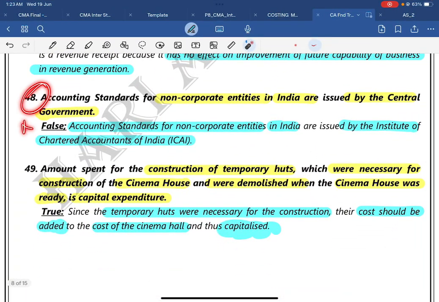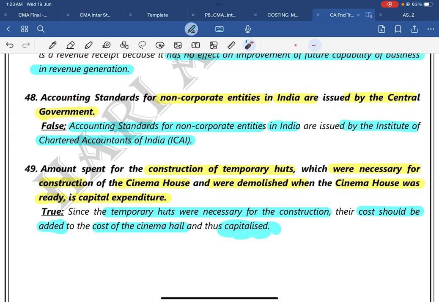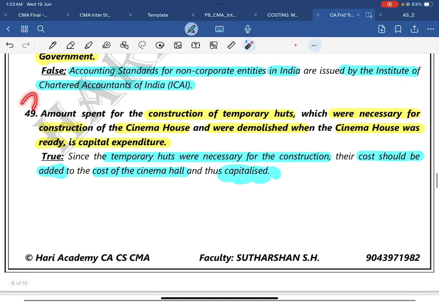Question number 48. Interesting question, they may test you. Accounting standards of non-corporate entities in India are issued by the central government. The answer is false. Accounting standards for non-corporate entities in India are issued by the Institute of Chartered Accountants of India, ICAI.